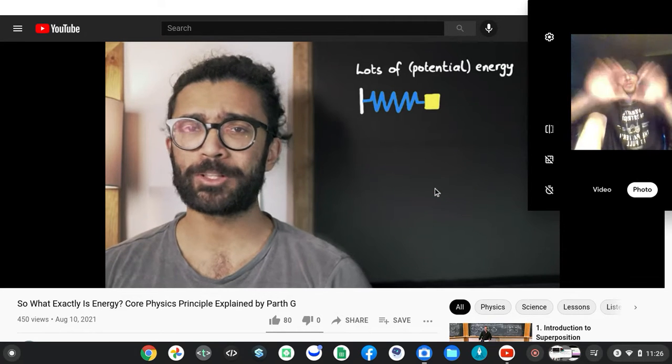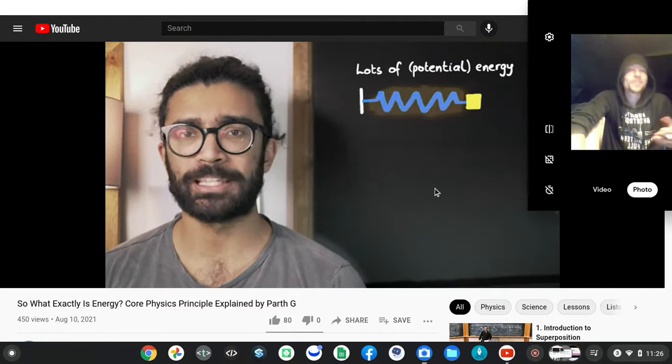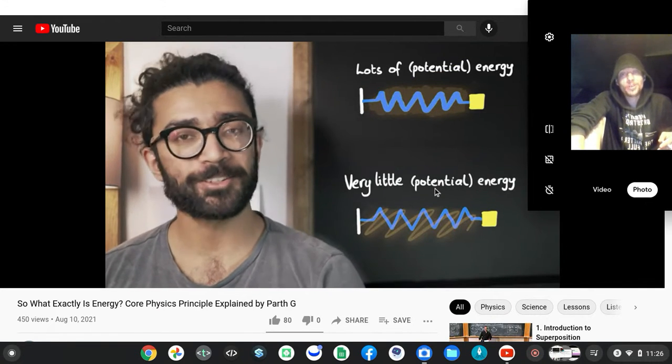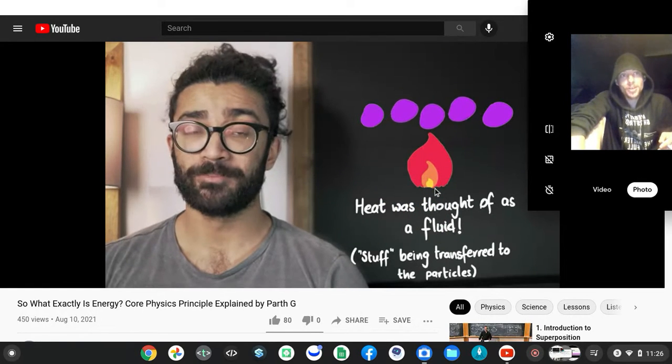An object with lots of energy is filled with this energy fluid stuff, whereas an object with less energy isn't quite so filled with this stuff. And indeed, a long time ago, scientists thought of a type of energy transfer as a fluid. It turns out that the word fluid has a very specific definition, and energy actually behaves quite differently to this.